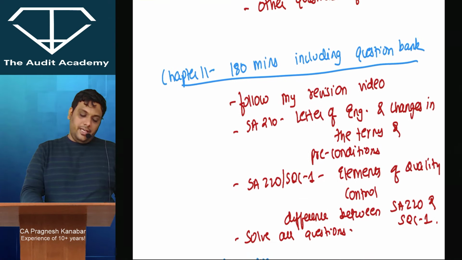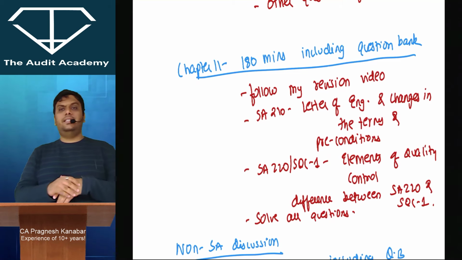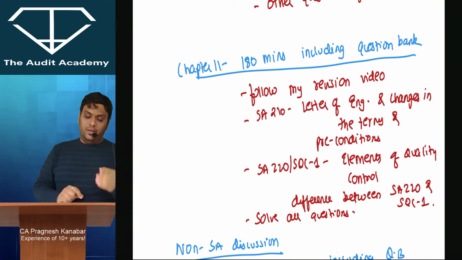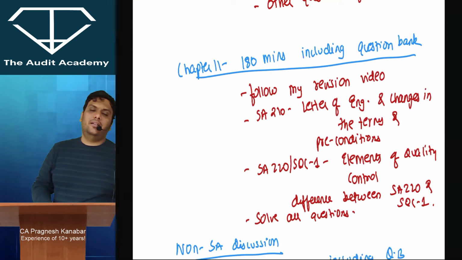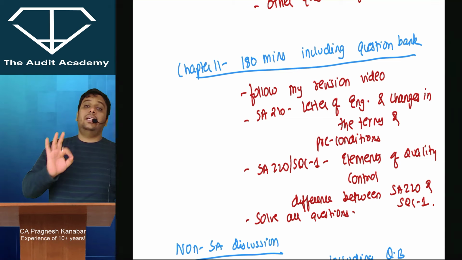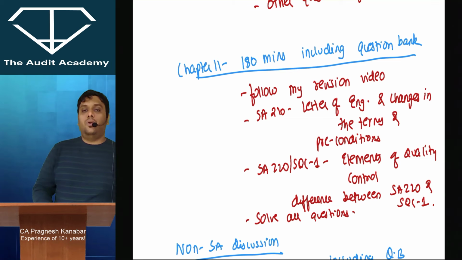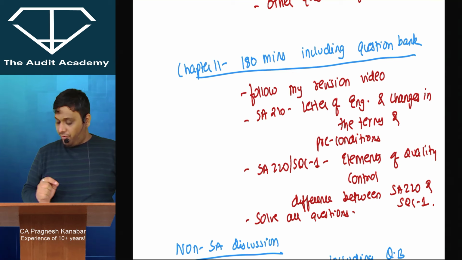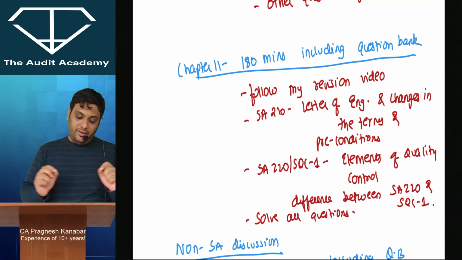All right. Chapter 11, 180 minutes, ethics and terms of engagement. SA 210, there are 3 discussions normally that are important for SA 210. The names of the discussions I've given over here. In my revision video also you will understand that. And SA 220 and SQC 1, elements of quality control. The 6 elements of quality control are very, very important. You have to be careful with that.